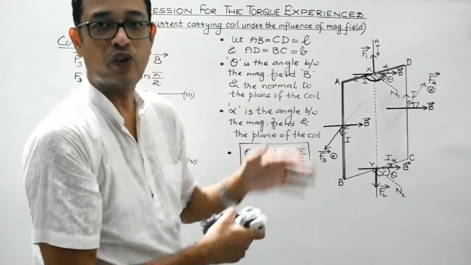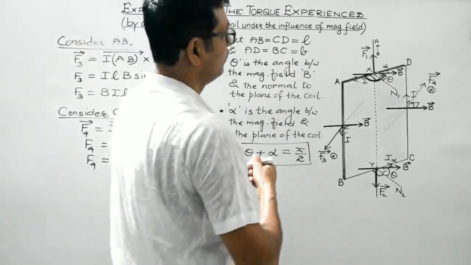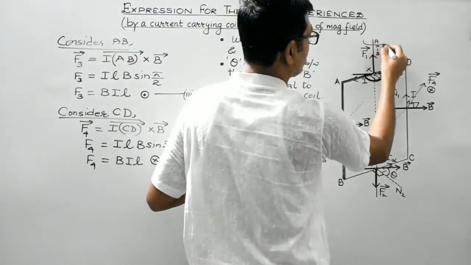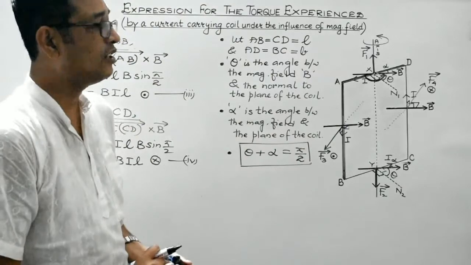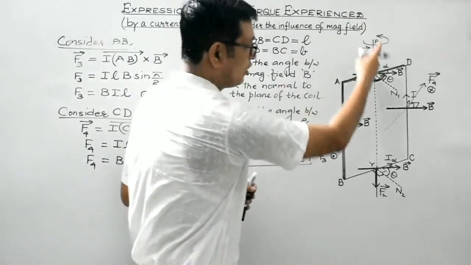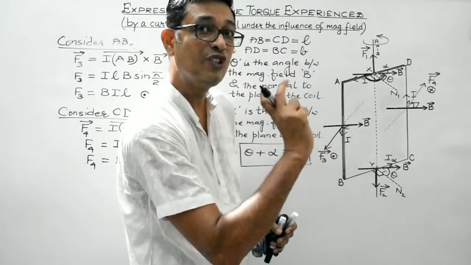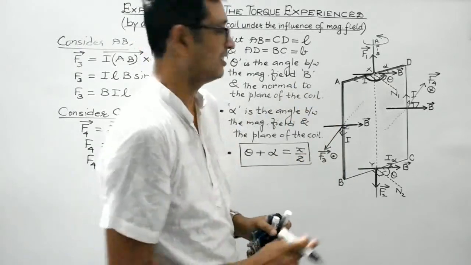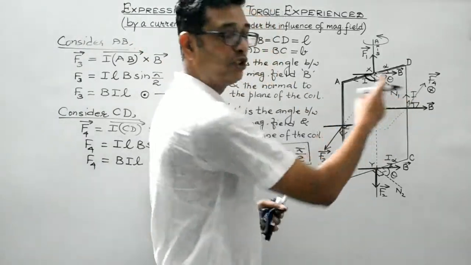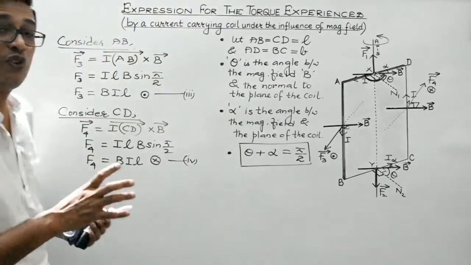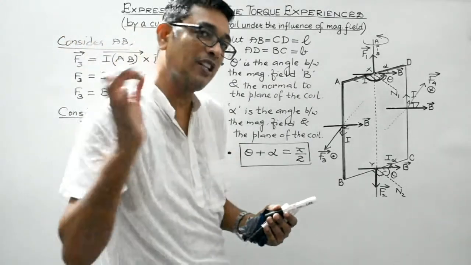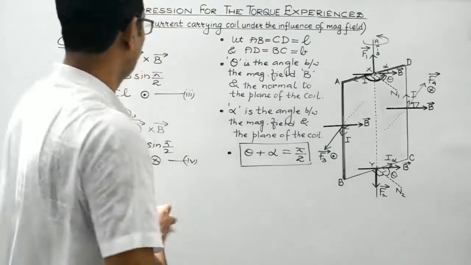This is the anti-clockwise direction in which the current carrying coil will tend to rotate about its axis under the influence of the torque due to the forces F3 and F4, right? So our objective is to find the expression for that torque. Okay, let's do it.